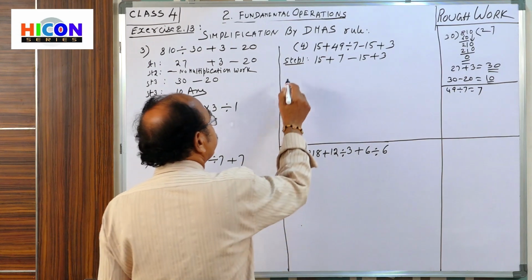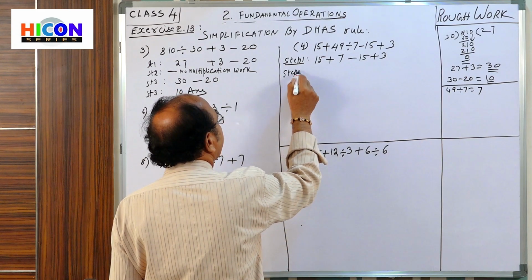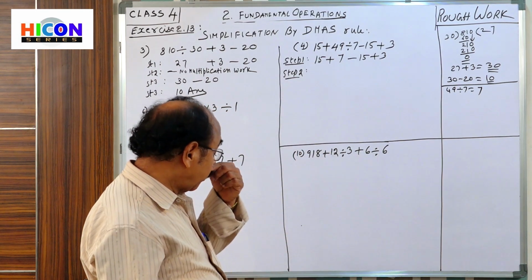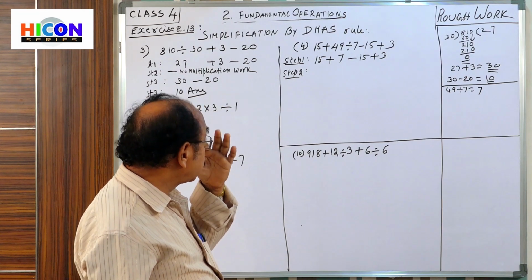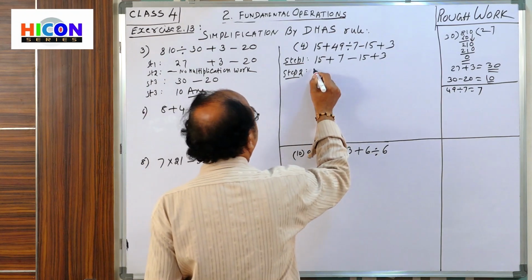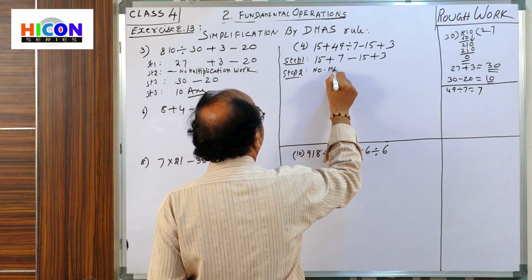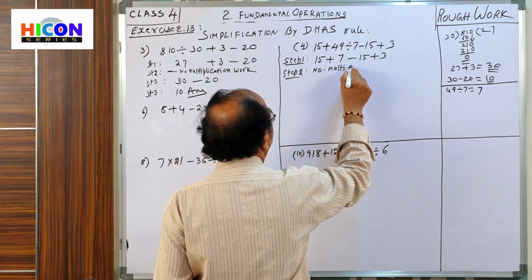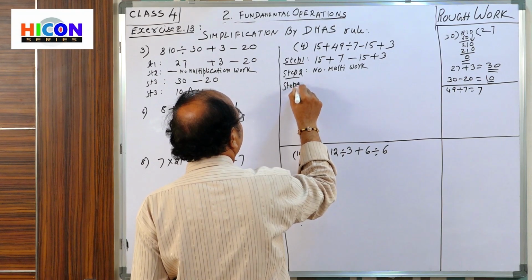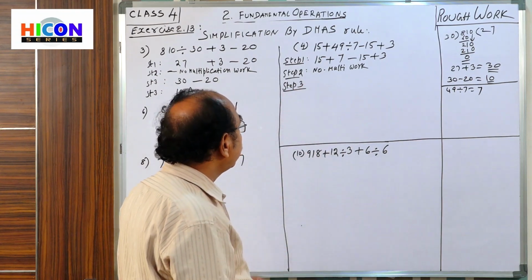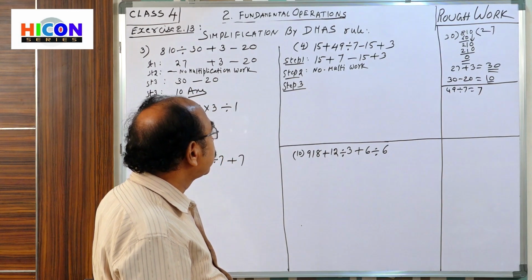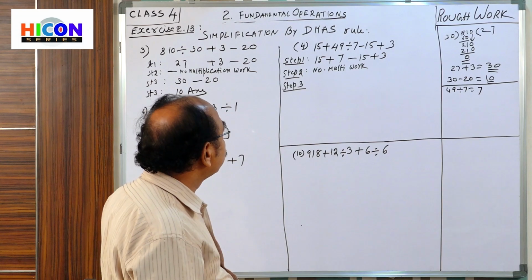Next, step 2, go for multiplication. Is there multiplication in the problem? No multiplication. So here you write no multiplication. Step 3: addition.